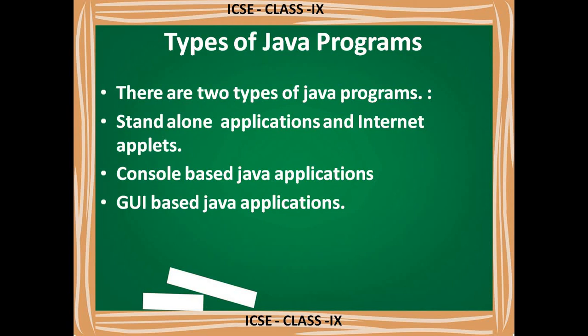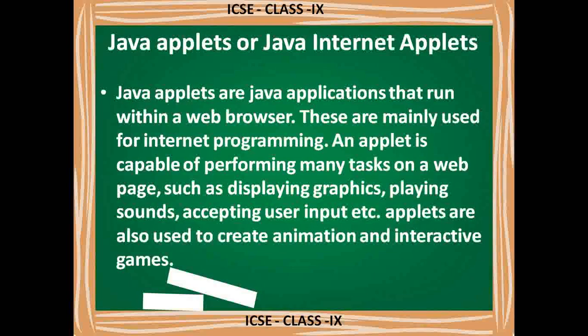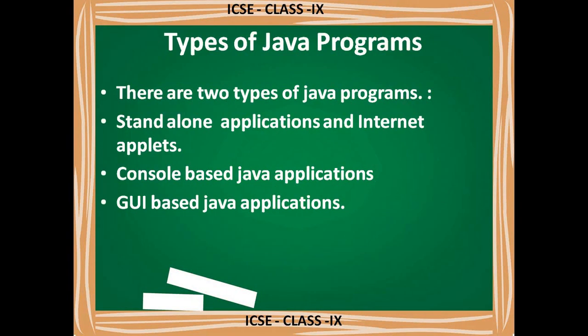Got it? So Java standalone applications can either be console based or with a graphical user interface. This standalone application, it depends upon the developer. So he may design that application in console based or GUI based. Console based means that application runs on a disk operating system like DOS. See, I will show you what that console based application is in my system.